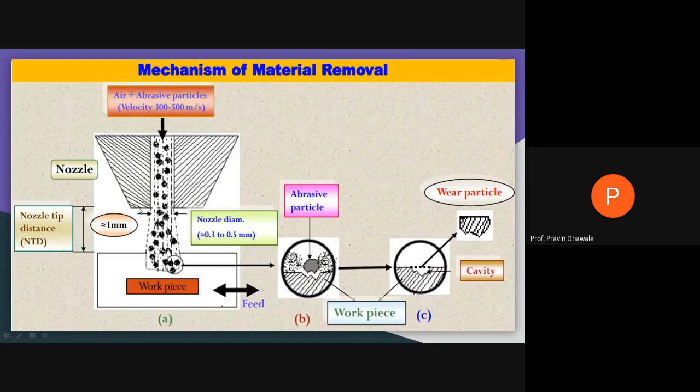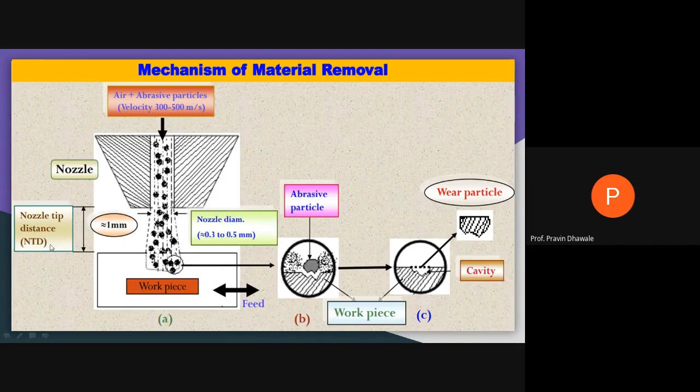The distance between the tip of the nozzle and the upper surface of the workpiece is called the nozzle tip distance, NTD, or stand off distance, and it will be near about equal to 1 mm. And you always keep this distance constant, right? Don't allow the nozzle to move more than this distance.